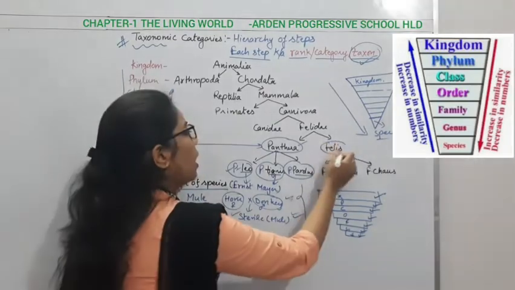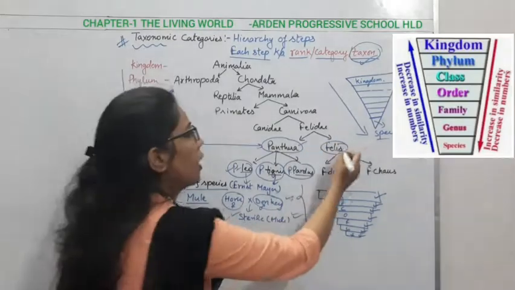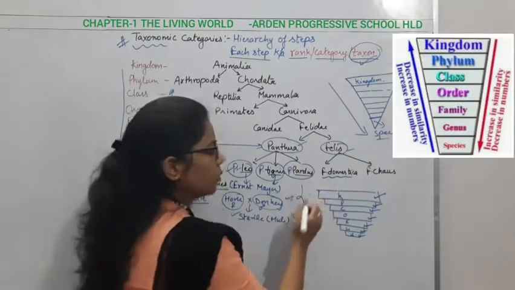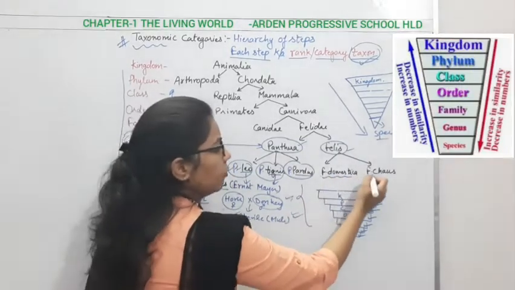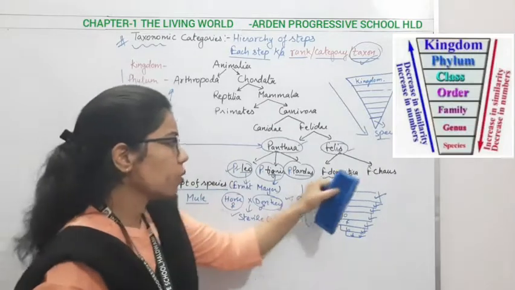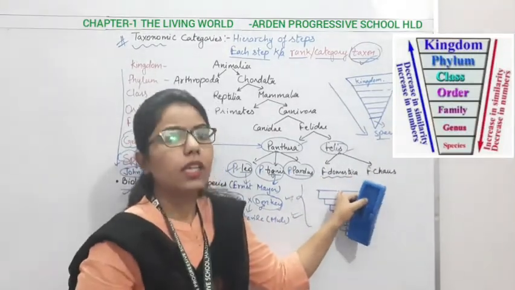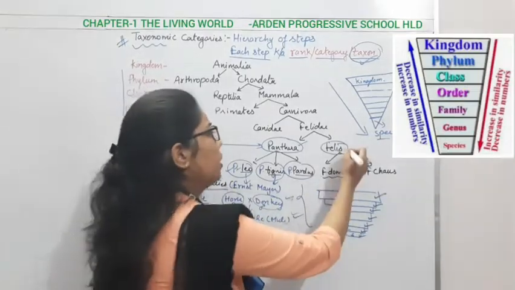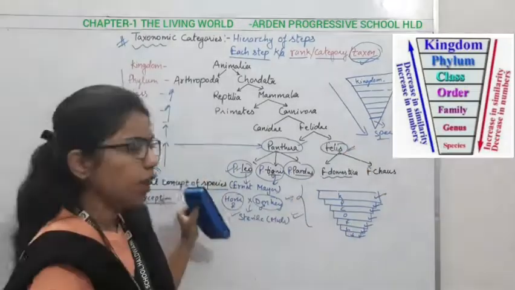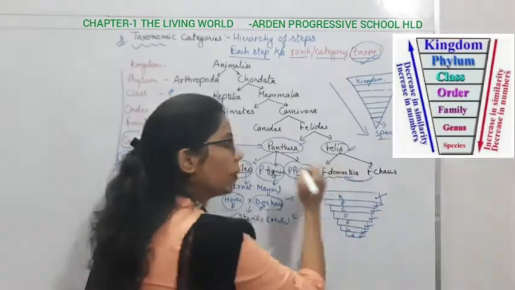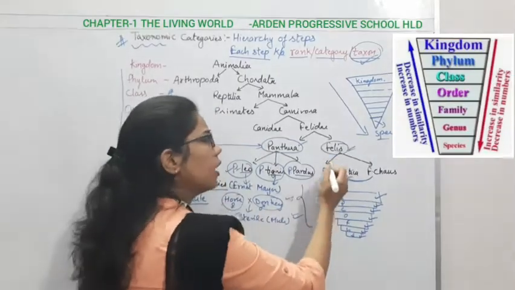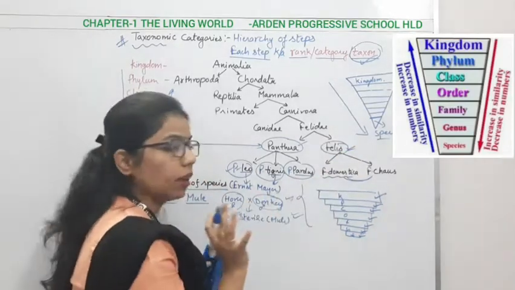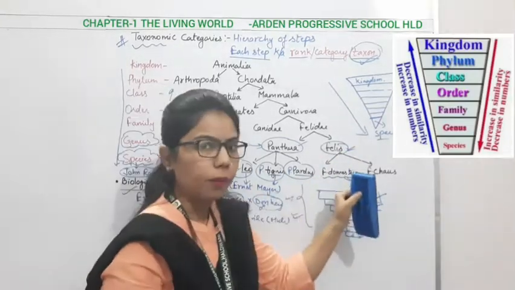Likewise, we are having another genus, that is Felis. Under the Felis, we are having two species. What are they? Felis domestica and Felis chaus. What is Felis domestica? It is a cat, a domestic cat, and the other is a wild cat, and both come under the same genus. So here they are sharing some more common characteristics. As we are moving, somehow they are diverse, but still they are showing some similarity among them.